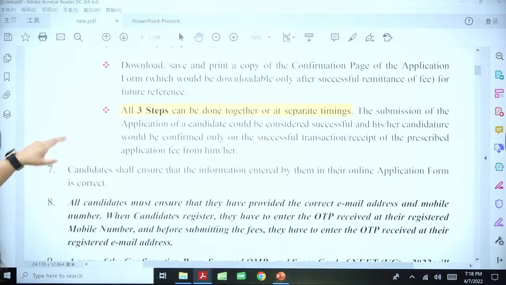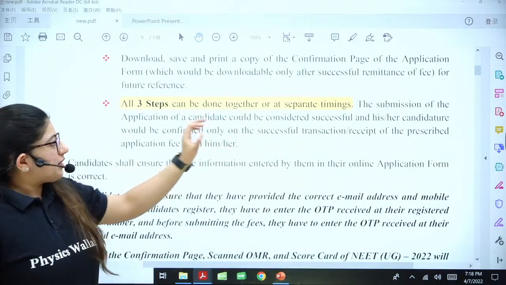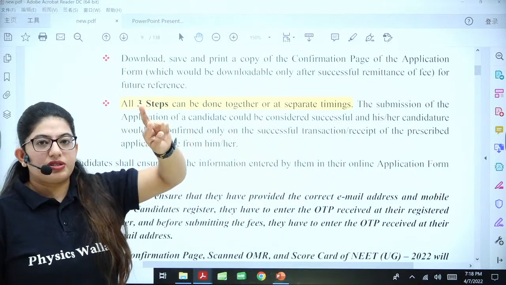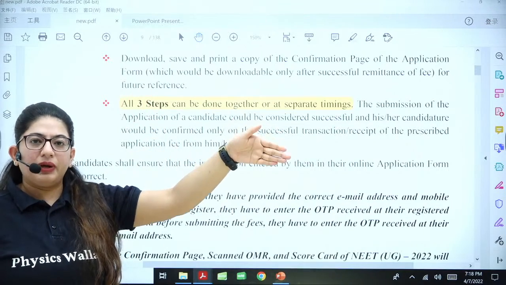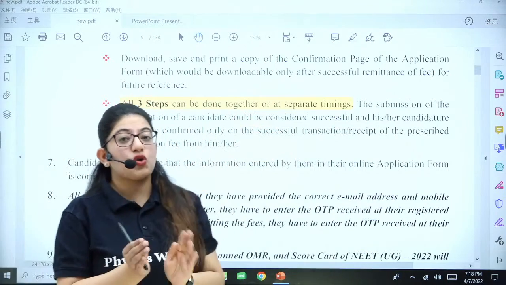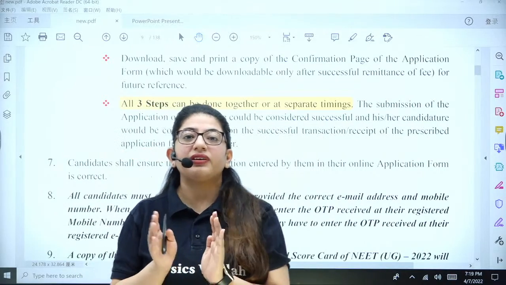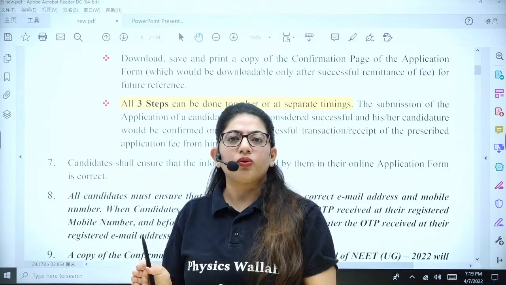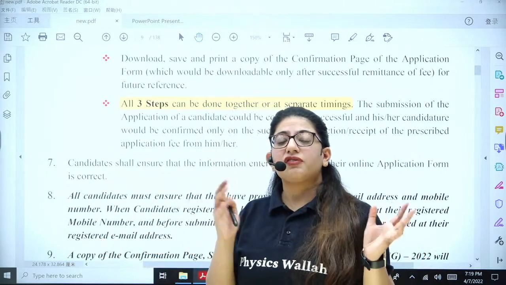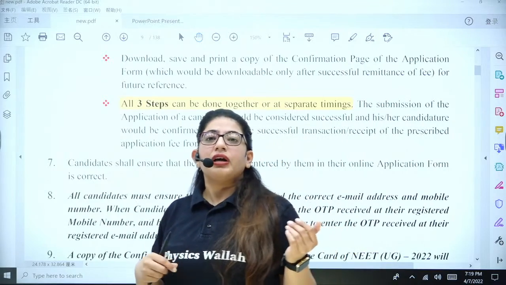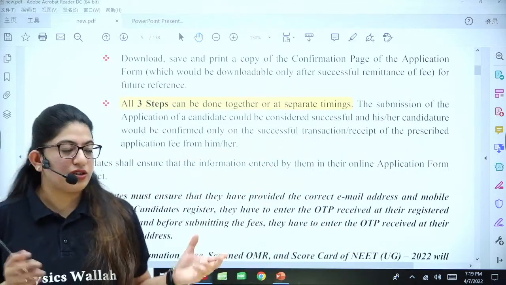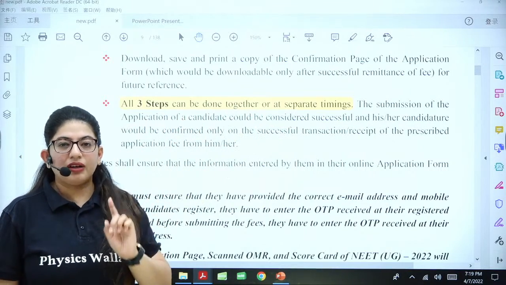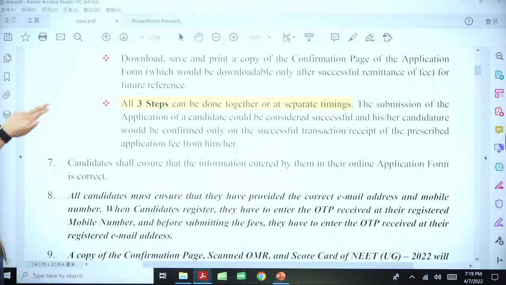Next, you can also do all the 3 steps together or at separate times. As I've told you, after you have done 2 steps, maybe you can do the payment later. But I suggest to all of you, just choose one day, be relaxed that day, keep all the documents ready and do it in one go, because then you will be relaxed. Otherwise it will be like, I have to do it, maybe something bad happens, then what, right? So always make sure to fill the form in one go. Okay, but very carefully.